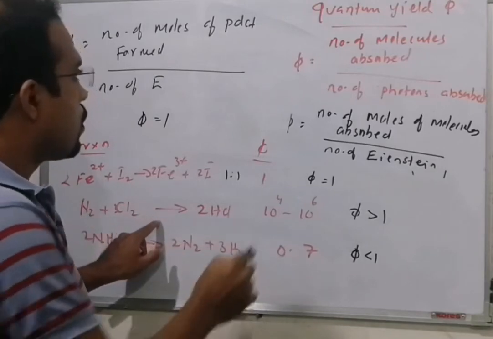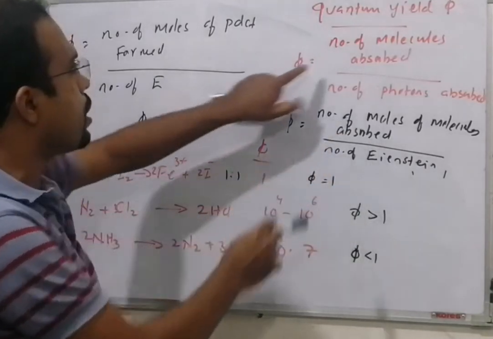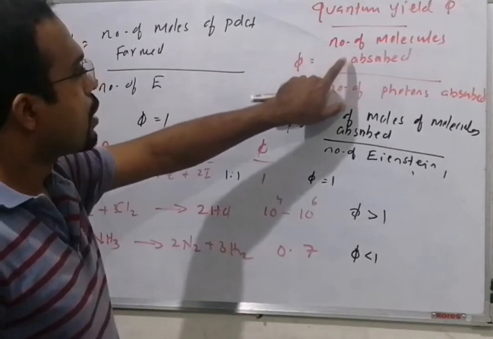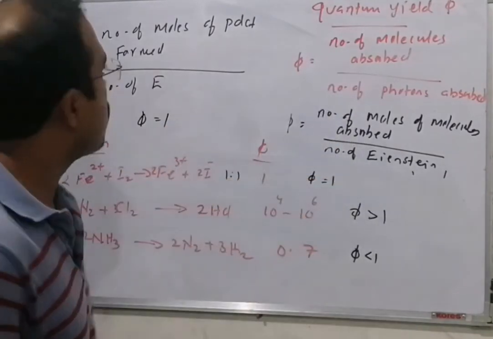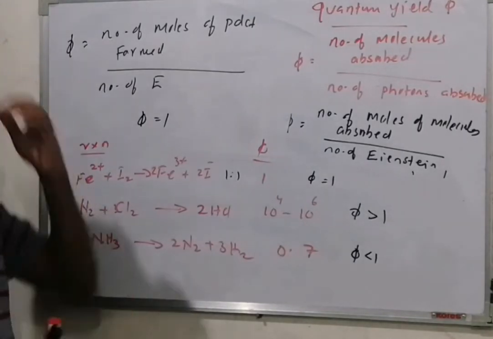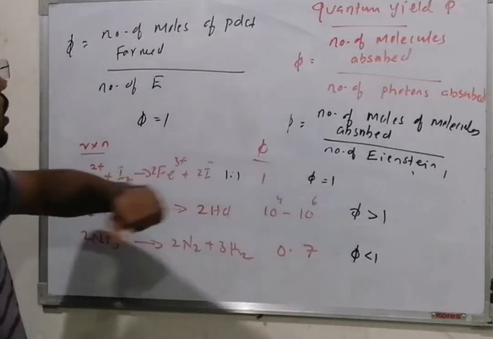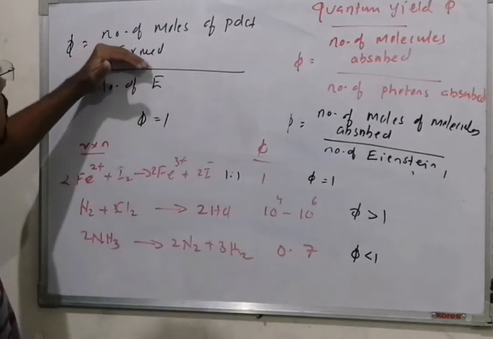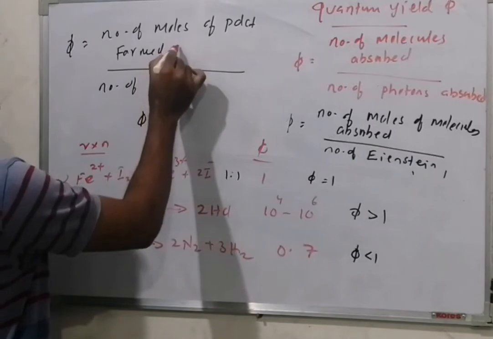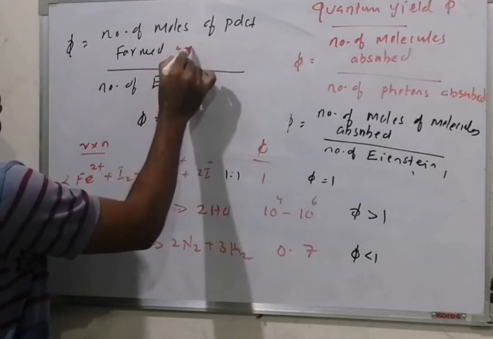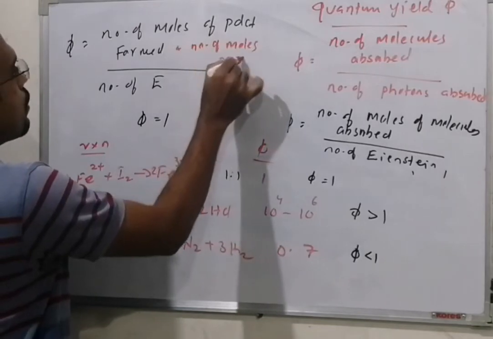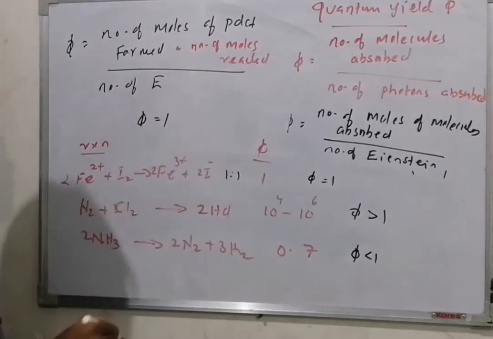Greater than 1 means the number of moles of product formed, or number of moles reacted, divided by the number of Einstein, is greater than 1.